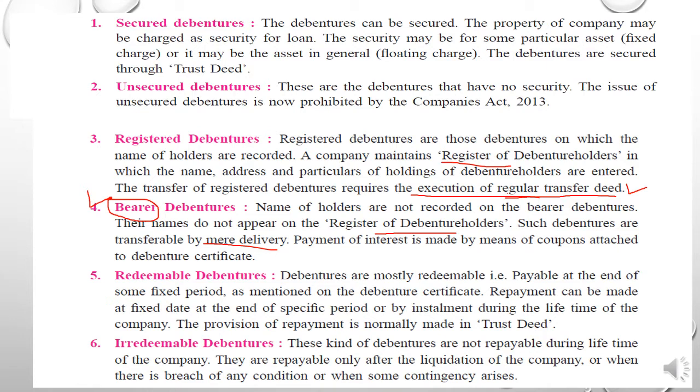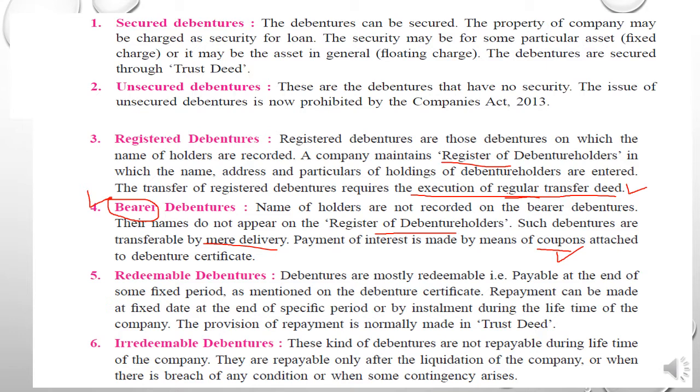So payment of interest of such debenture is made by the coupon. According to the number of the debenture, the identification number of the debenture, the coupon is attached to the debenture certificate, students. Next is the redeemable debentures.